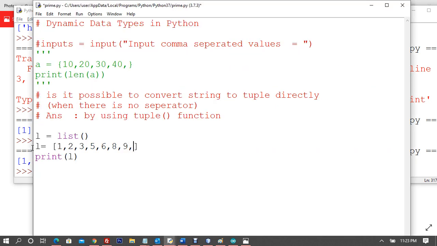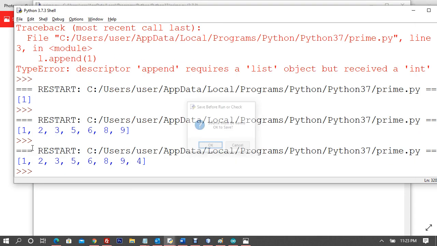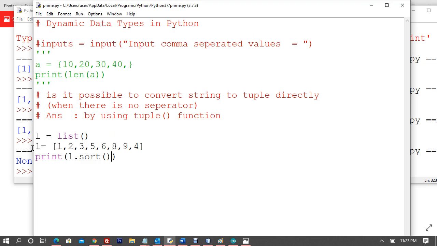And let me take 4 here. So I can say L dot sort. What if I call sort? It should be able to sort, but it is giving us None. It sorts the list, right? So that is where the problem is. Okay, what else is there? Let me take a look if there is something that I'm missing. Or maybe we are doing something wrong here.